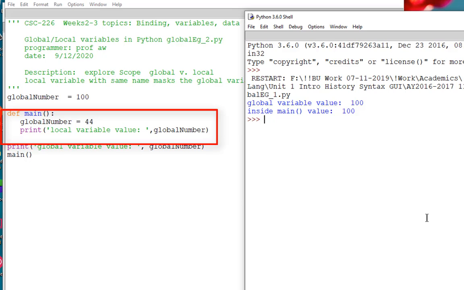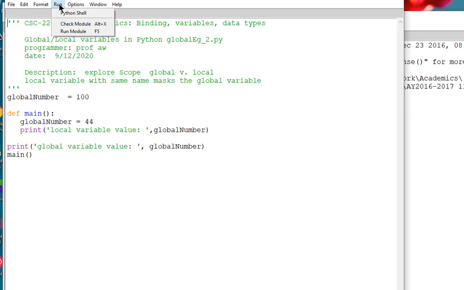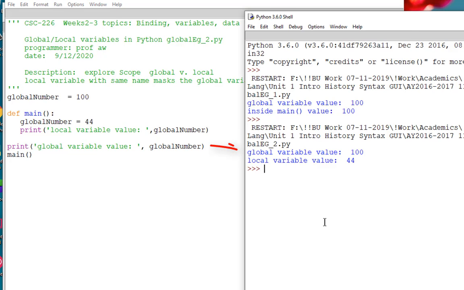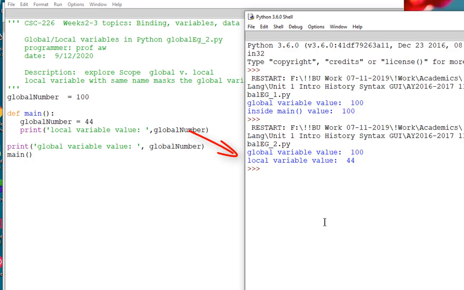So in this case, we see the value for the local global number is 44. So if we run this, we see global variable value 100, and then we call main, and inside main we change global number to 44 as a local variable and print that out.